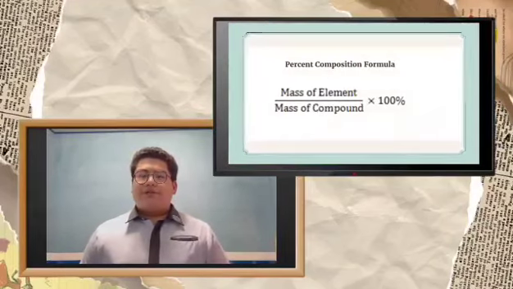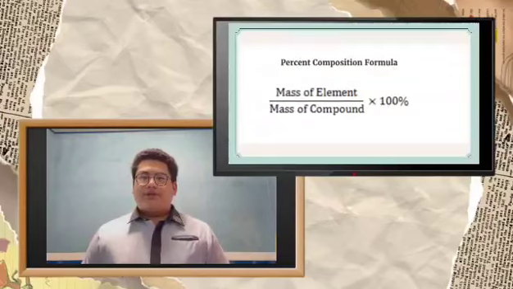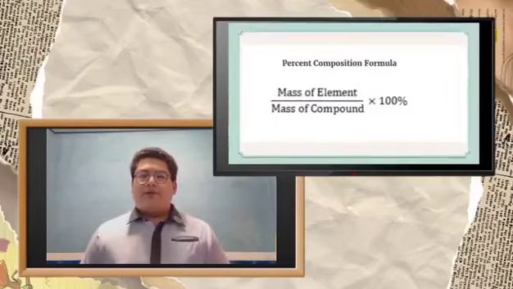Formula of percent composition. Percent composition is equal to the mass of the element divided by the total mass of the compound, then multiply by 100.